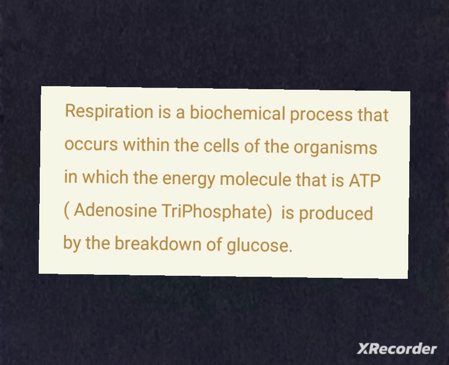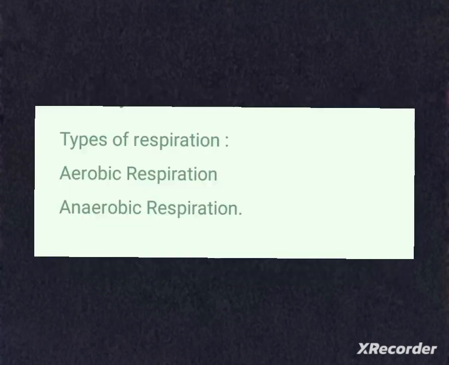Different organisms do this in different ways. Some organisms do it with the help of oxygen and the other organisms without the use of oxygen. But overall, in all the cases, the first step is the breakdown of glucose, that is a 6 carbon molecule, into a 3 carbon molecule component called pyruvate. So now let's come to types of respiration. There are two types of respiration: aerobic respiration and anaerobic respiration.